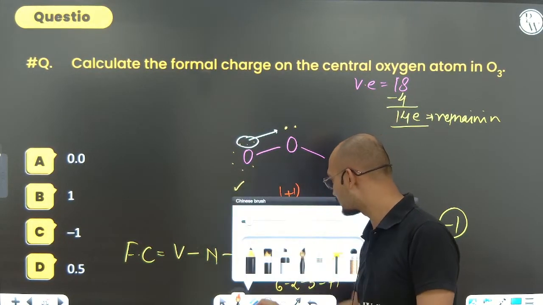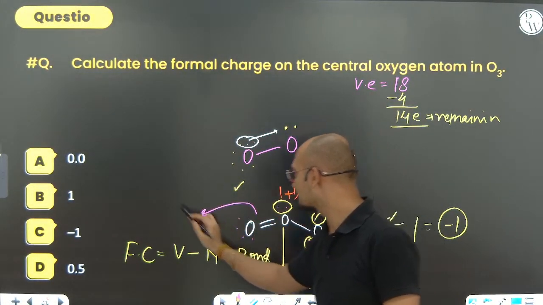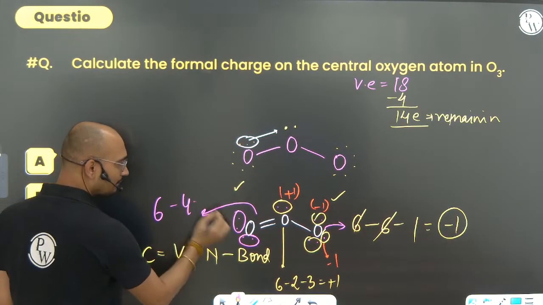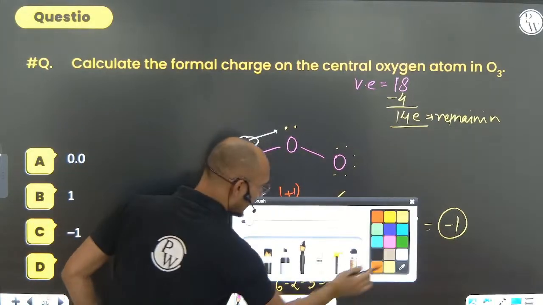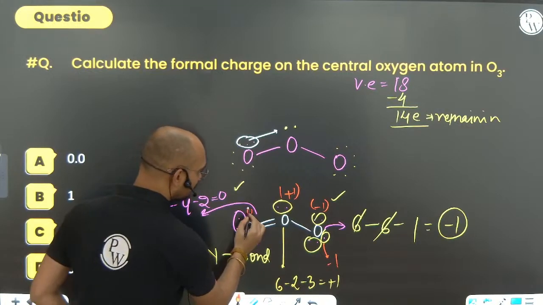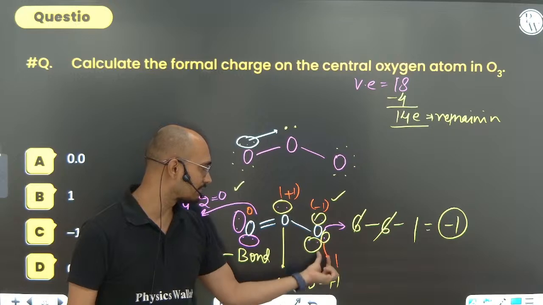This last oxygen has 6 minus 4 non-bonded electrons minus 2 bonds, that equals 0. So the formal charge is 0. In this one, the middle one is plus 1, the side one minus 1.